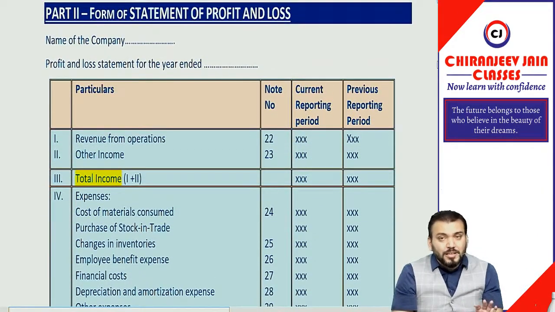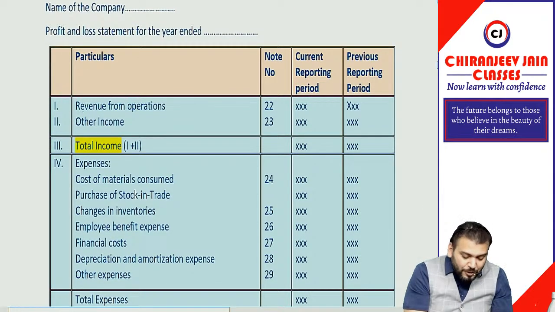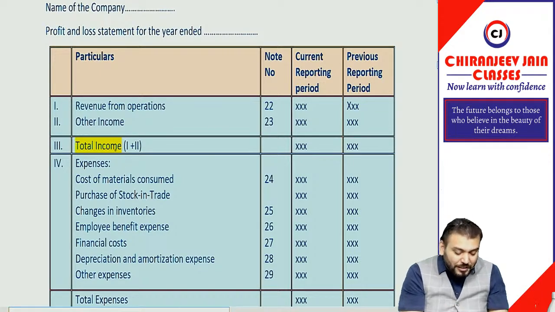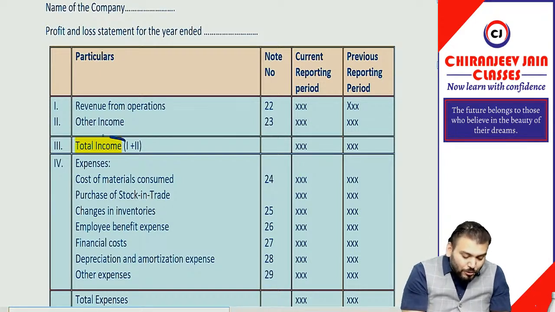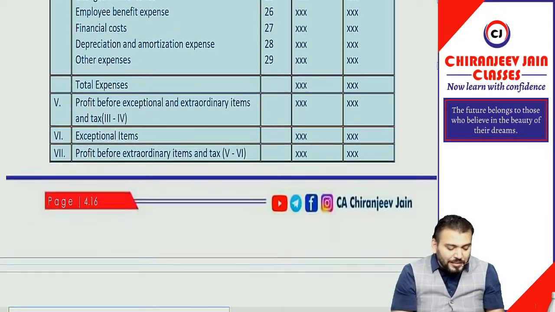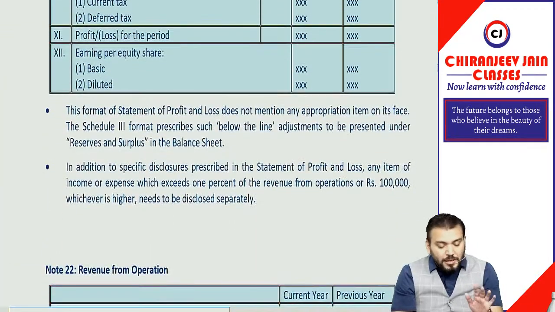Now coming to SOPL, one of the important changes on the face of SOPL is that previously we used to write revenue from operation, other income. I used to say in the class it will be total income, but now they have changed this. It was written total revenue, but now it has been amended to total income. Of course, it was total income. It is not total revenue. So total income should come. However, in our class we used to write total income only. Correct now. You can see in the format we have written total income only. This was on the face of SOPL.